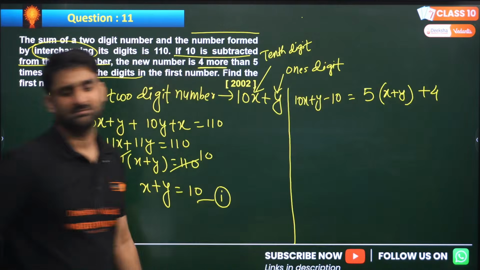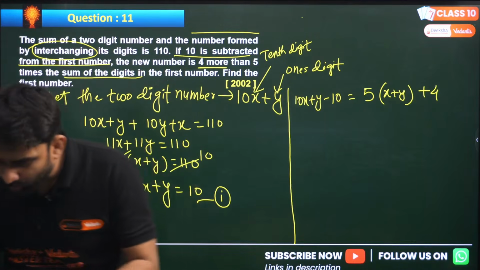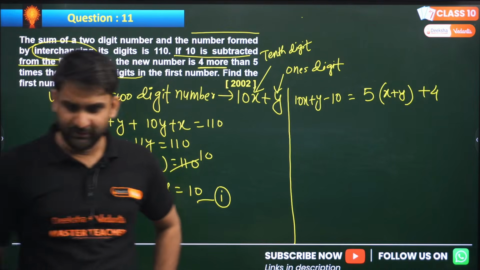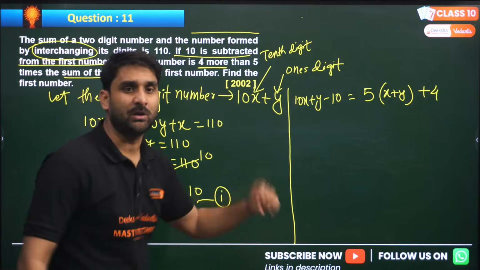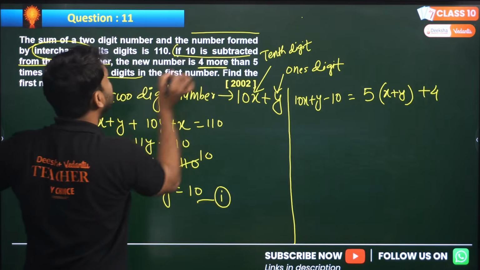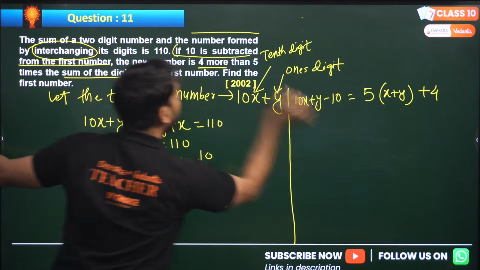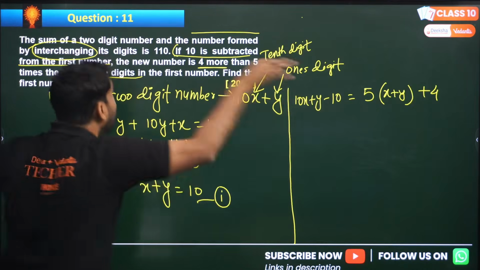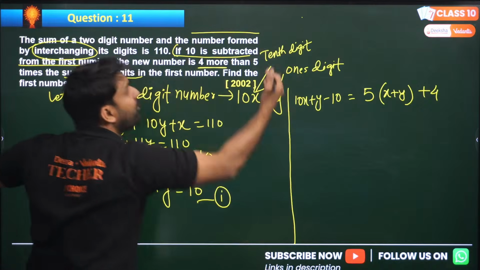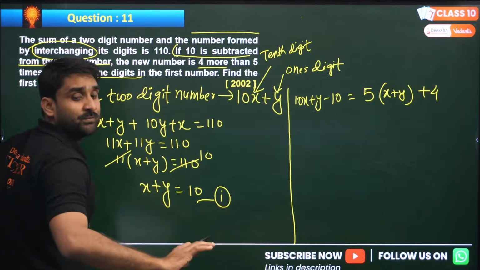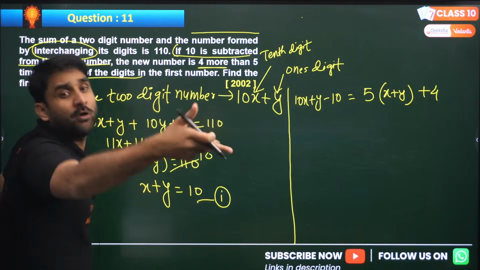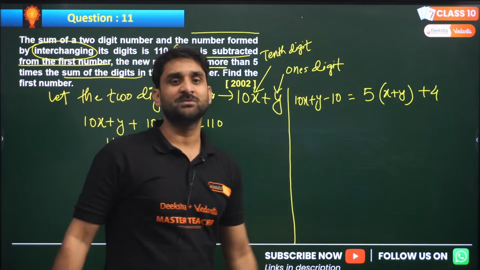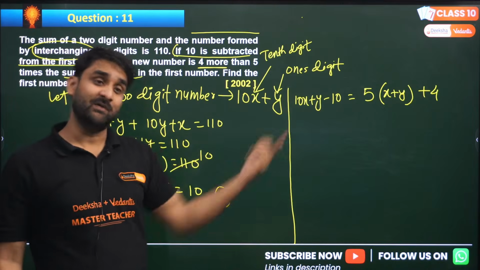This is the equation. Only Rohan was correct. Very good. So this is the equation. Can we solve this? Please focus here. If 10 is subtracted from the number 10x plus y, the new number is 4 more. 4 more means 4 will be added, to 5 times the sum of the digits, because in this number x and y are the digits.